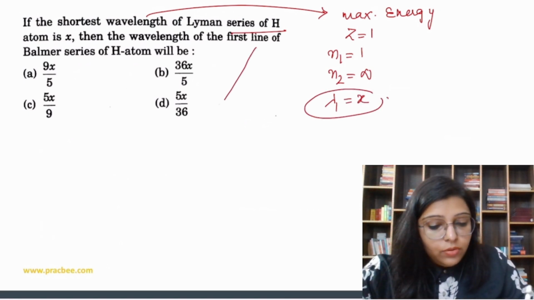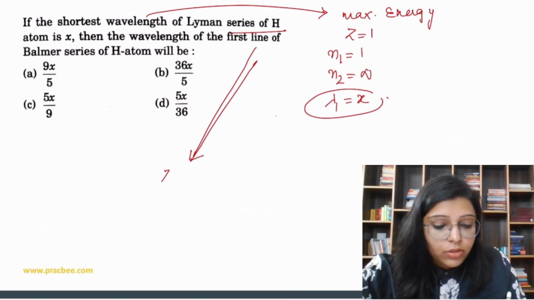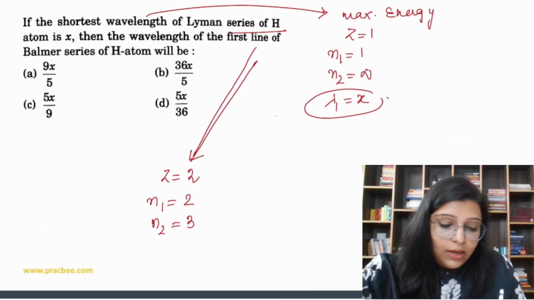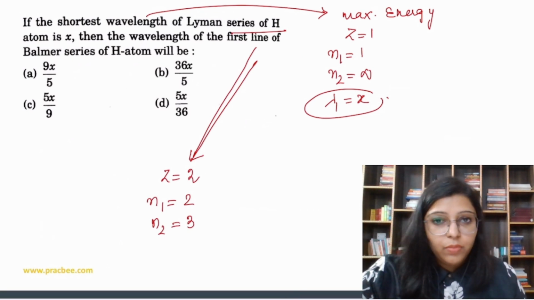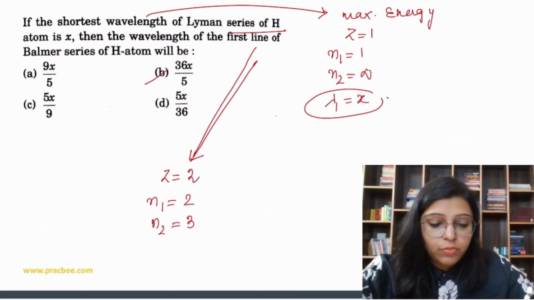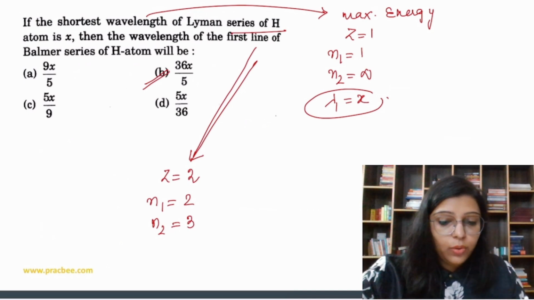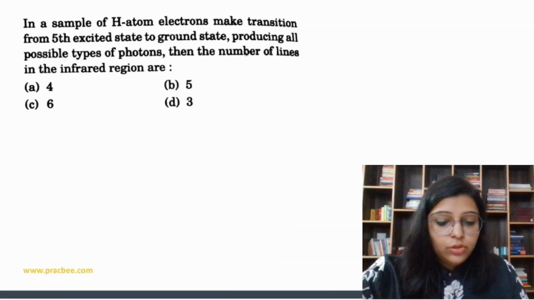Now you have to find out the wavelength of the first line of Balmer series of hydrogen atom. So Z value is 1, Balmer series N1 is 2 and N2 is equal to 3, right? So that is going to be this thing, and then we have to apply the formula and compare this. So after solving, what do you get? You get option number B as the correct answer. Okay, just try this at home. Now let's do next question.